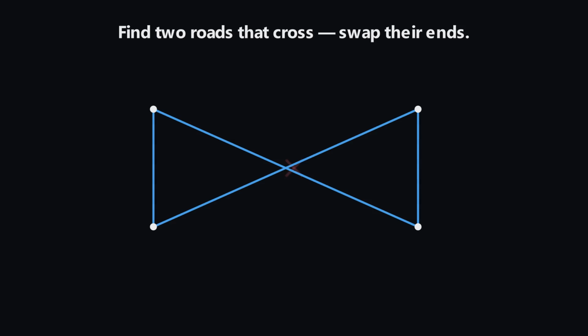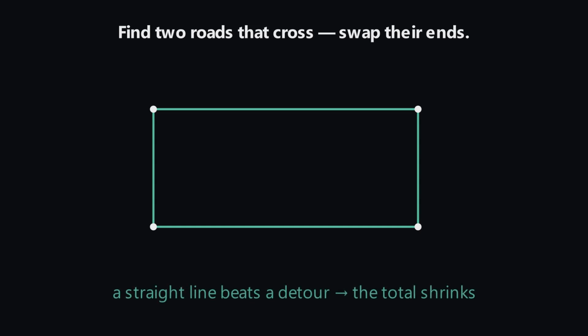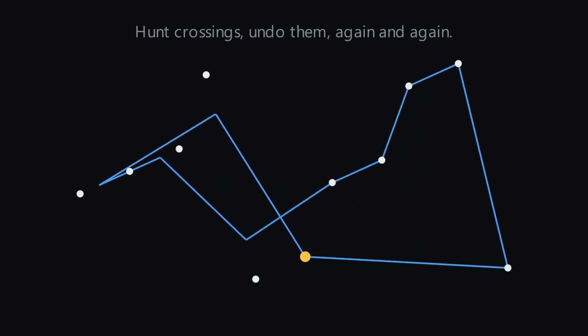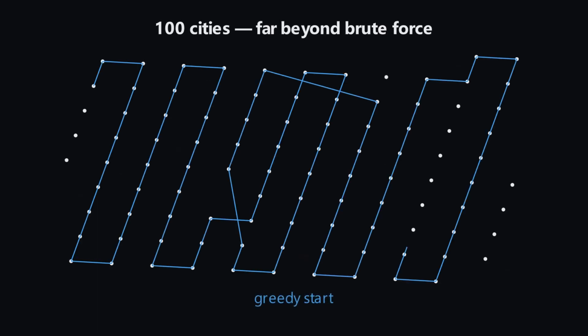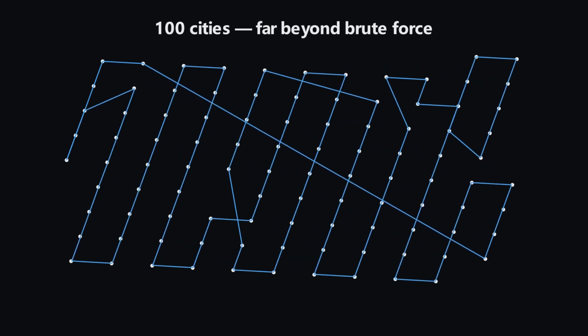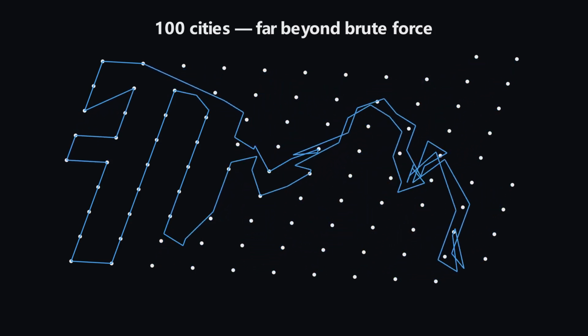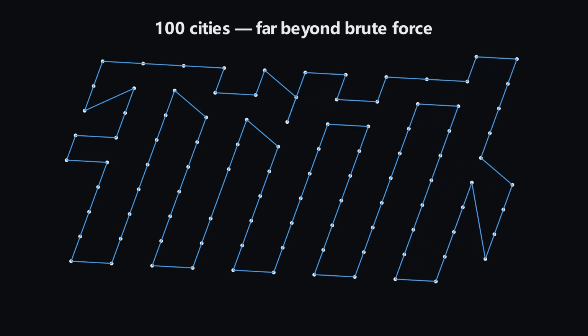Find 2 roads that cross. Swap their ends, and because a straight line always beats a detour, the total can only shrink. Uncrossing never hurts. So we hunt for crossings and undo them, again and again. A tangled route relaxes into something short and elegant. Now the scale. 100 cities, far beyond brute force. Start with a rough, greedy route. Then uncross, and the chaos settles into a near-perfect route in seconds. Almost 20% shorter than where we began.